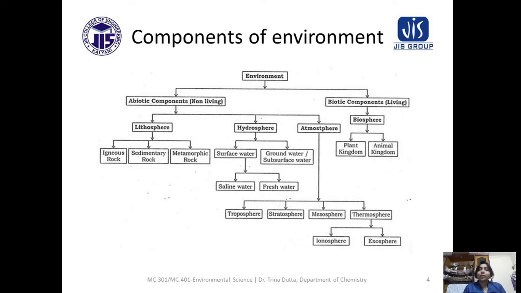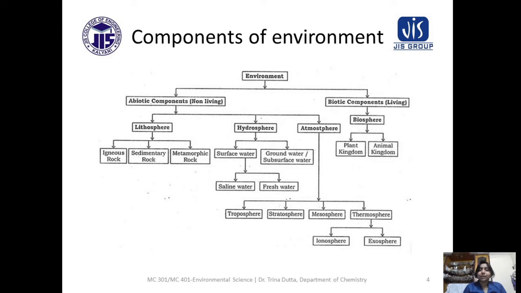And in the abiotic components, the atmosphere is the main focus of air. Next are the hydrosphere and lithosphere. The atmosphere mainly tells about the air. It is the sphere of air, like a blanket of air on our Earth's surface, and it has different layers.